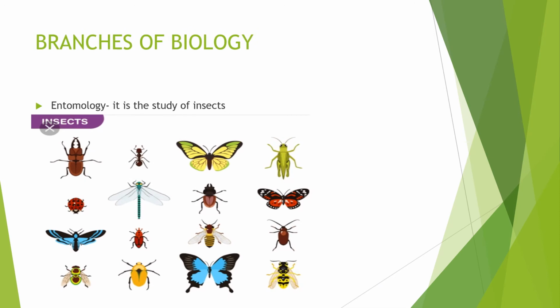The next branch is entomology, which is the study of insects. Under this one, we are going to look at the classification of insects. For example, we have insects with three body parts, insects with two body parts. There are those insects with wings and there are those insects without wings. So all this we are going to study under insects.